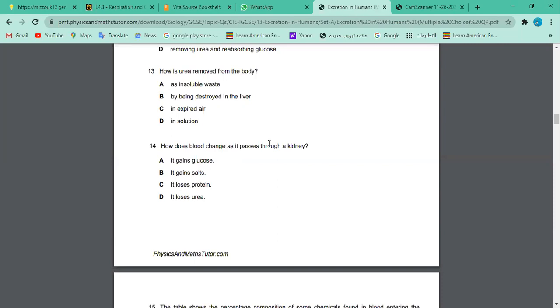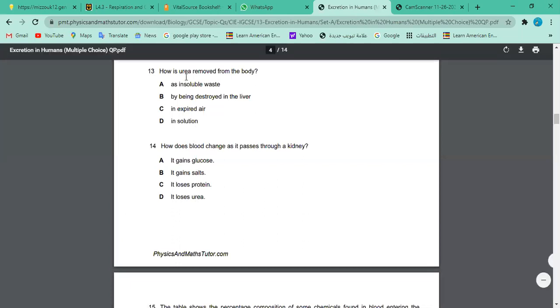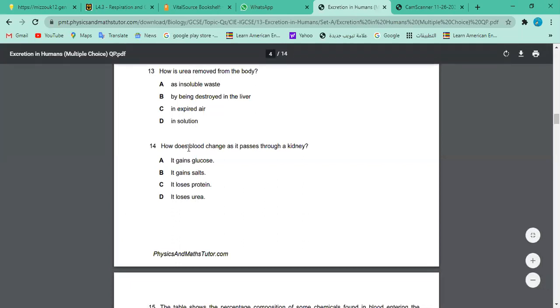When the blood is passing through the kidneys, it loses something. It cannot lose protein. Proteins are bigger molecules, like glycogen, right? If you have protein in the urine, we call it proteinuria. This is abnormal and not healthy. Yes, you're losing urea, that is very correct. This is the answer: urea in the urine solution.